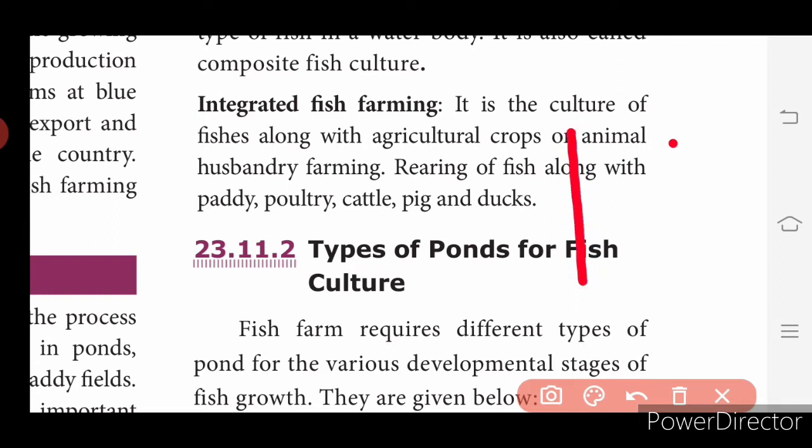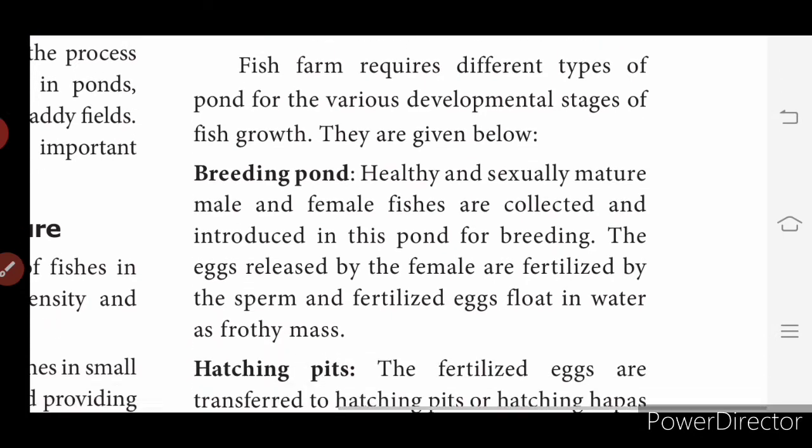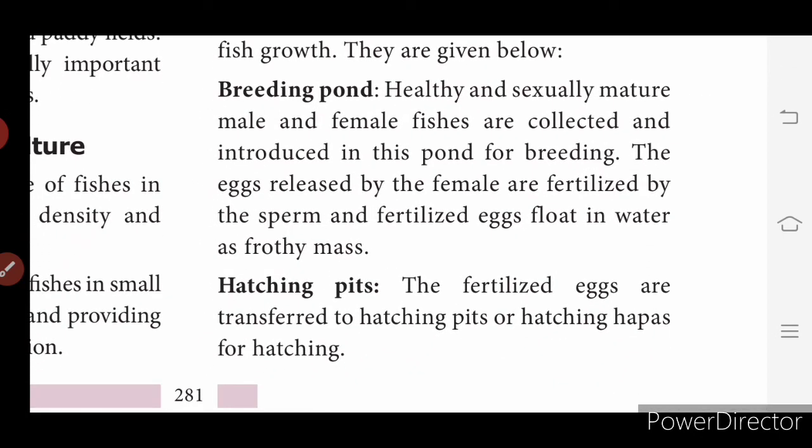Types of ponds for fish culture. A fish farm requires different types of ponds for the different development stages of fish growth, and they are given below here. Breeding pond, hatching pits. So first, what is a breeding pond? Healthy and sexually mature male and female fishes are collected and introduced in this pond for breeding. The eggs released by the female are fertilized by the sperm, and fertilized eggs float in water as a frothy mass. The next, hatching pits, where the eggs have to hatch, isn't it? So the fertilized eggs are transferred to hatching pits or hatching happas for hatching.